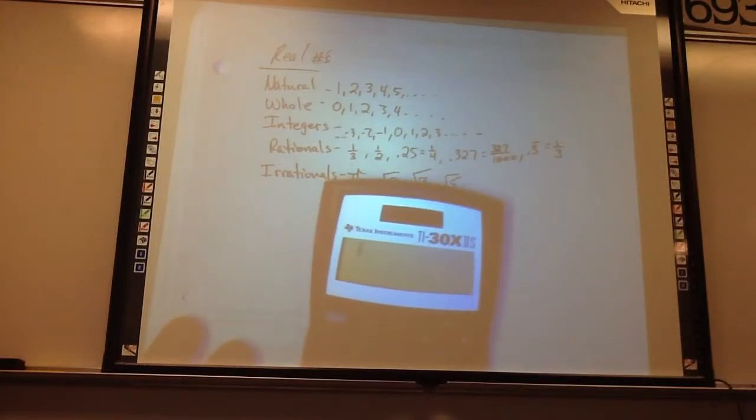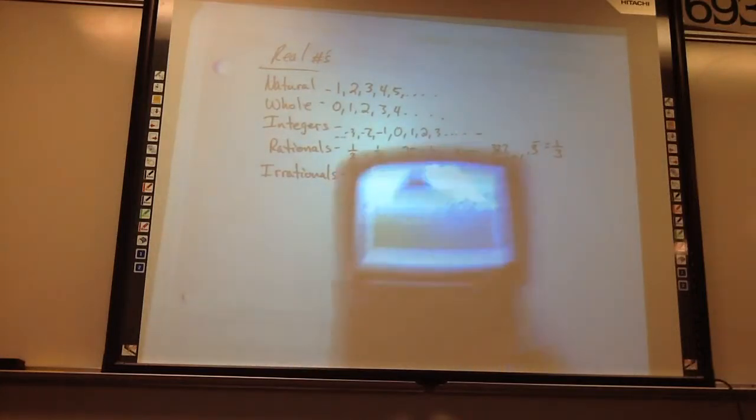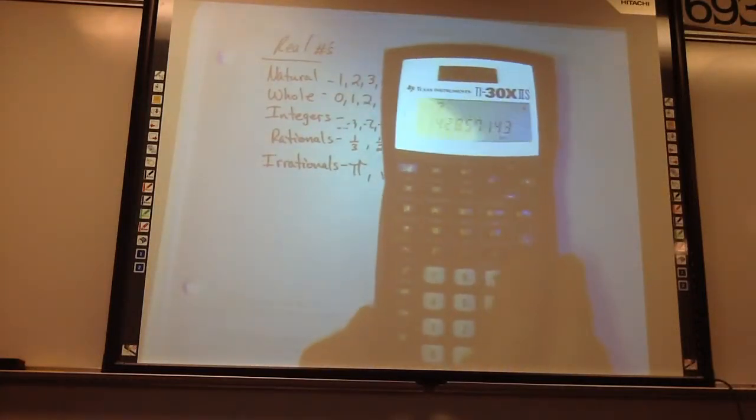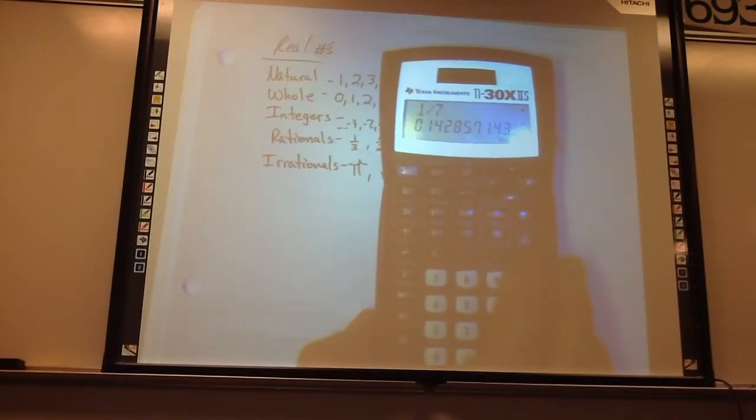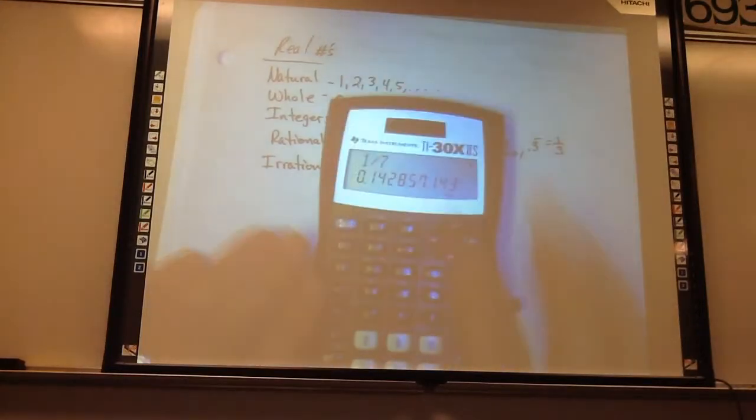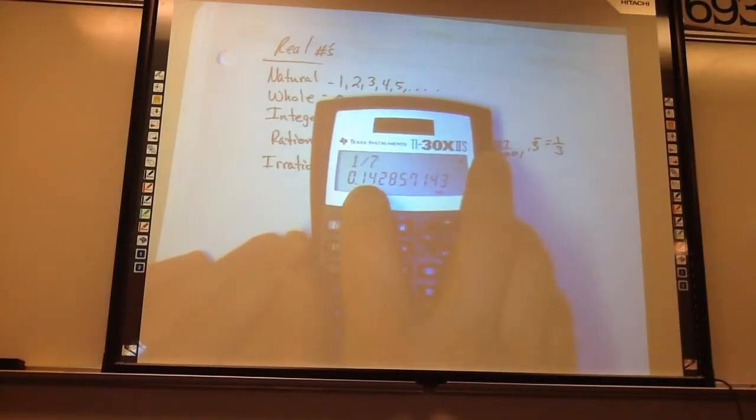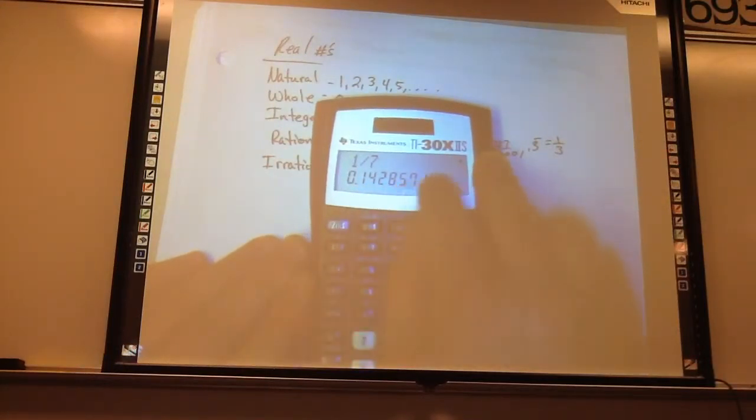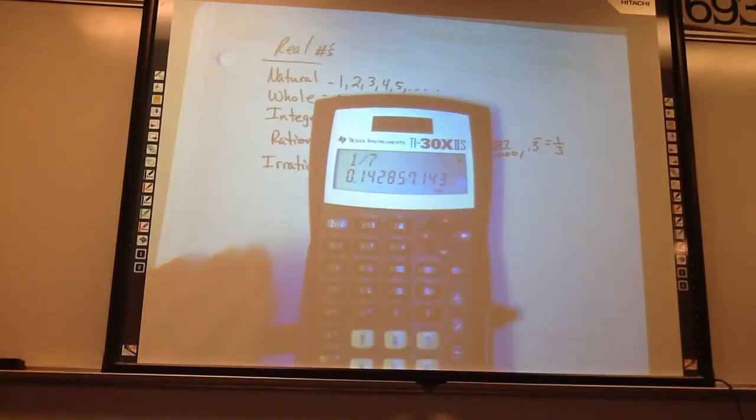If I do something like 1 divided by 7, you can't see it on this calculator because it doesn't show enough digits. But it goes 0.142857, and it'll repeat: 142857, 142857, 142857, 14. It repeats over and over. It's rational because it can be represented by 1/7. That's just how it works out.